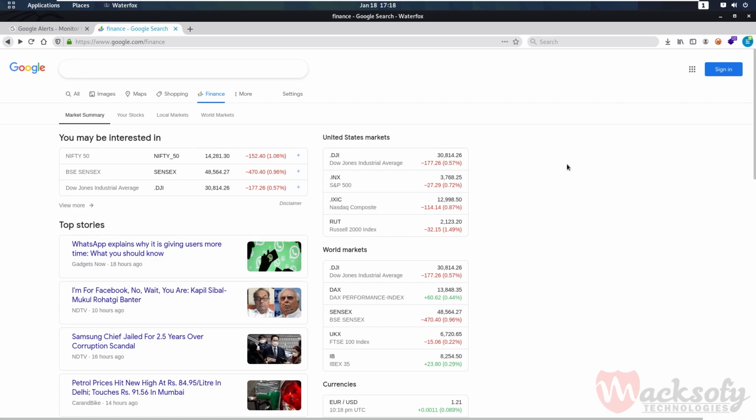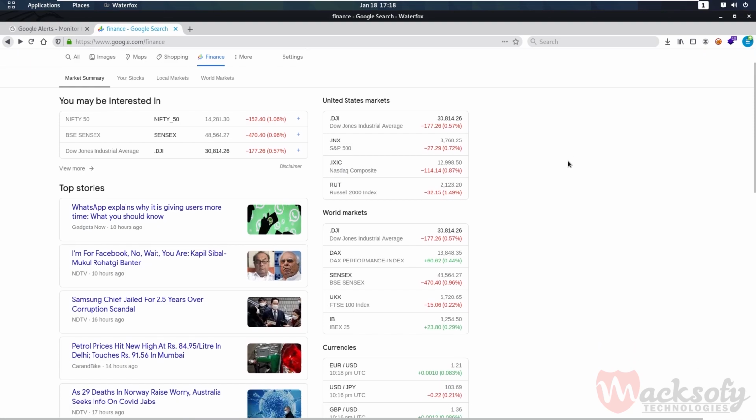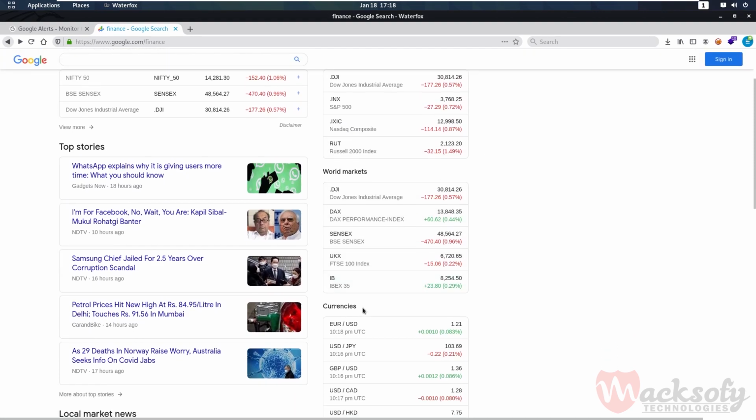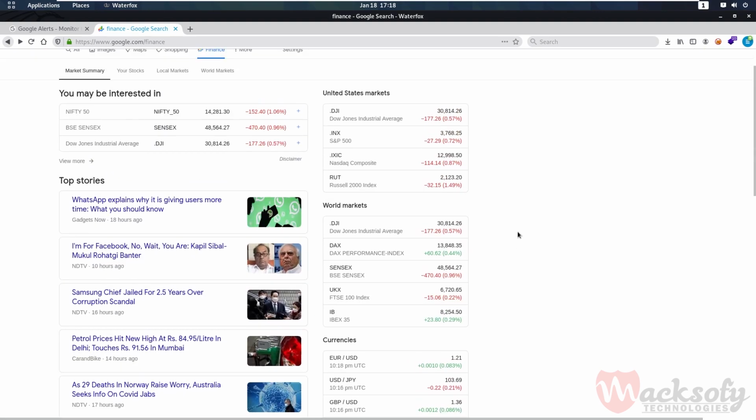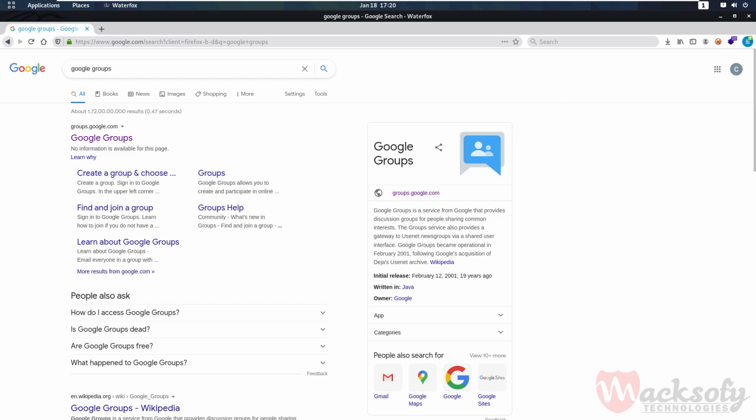So this is Google Finance. Here you can see the companies, markets, world markets, even currencies, currency values, stock market values, and much more. Now, going for information gathering using groups, forums, and blogs.